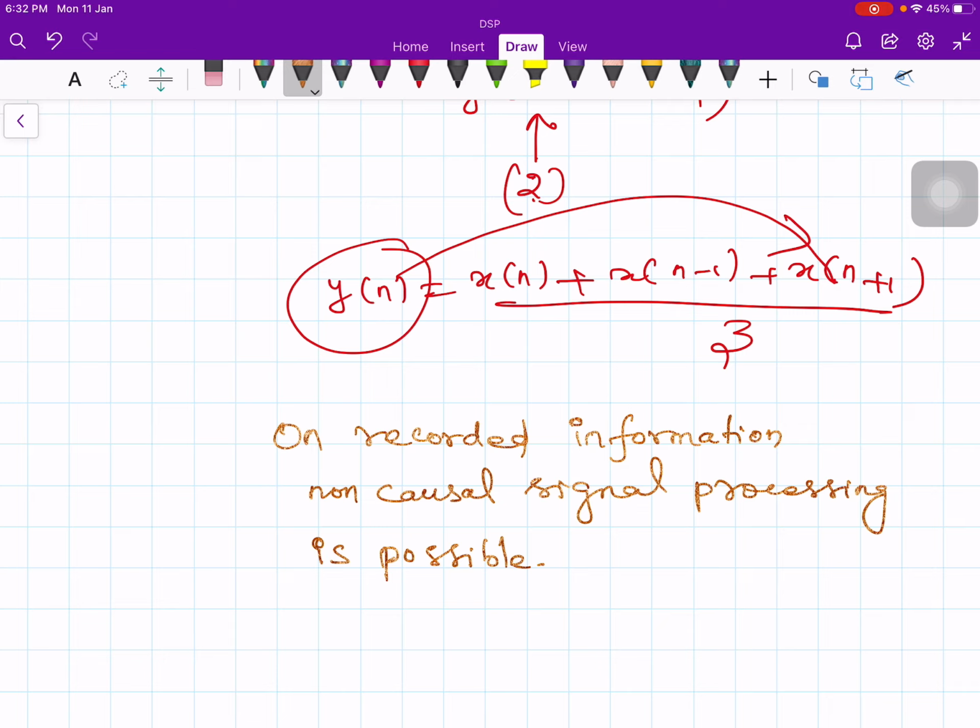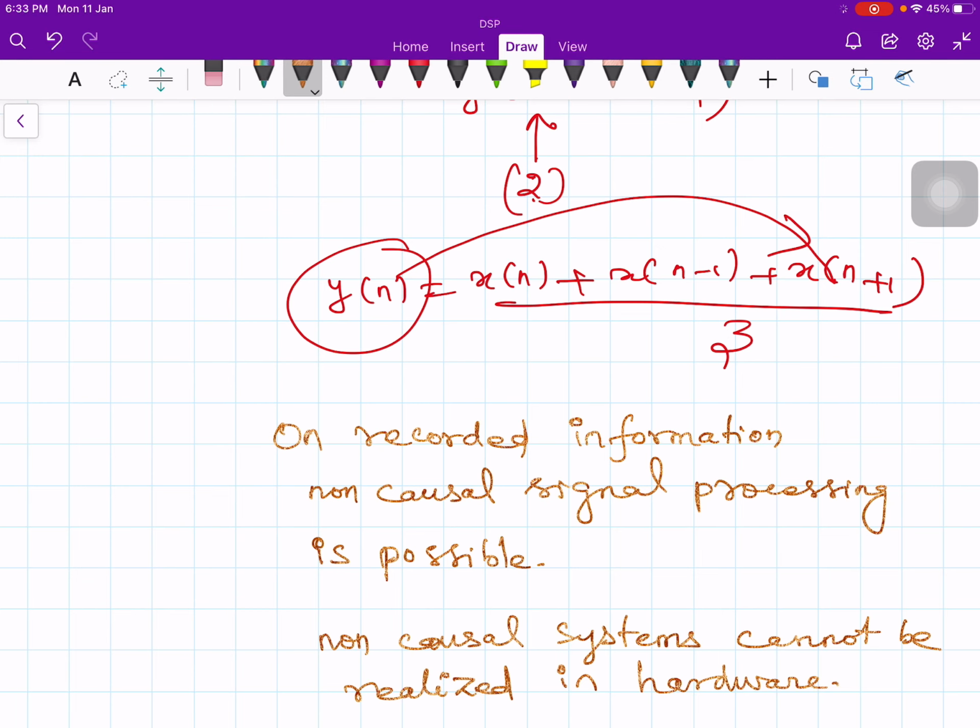In geophysics in particular, and also in weather prediction, non-causal processing is possible, but you cannot realize this in hardware. Non-causal systems cannot be realized in hardware.